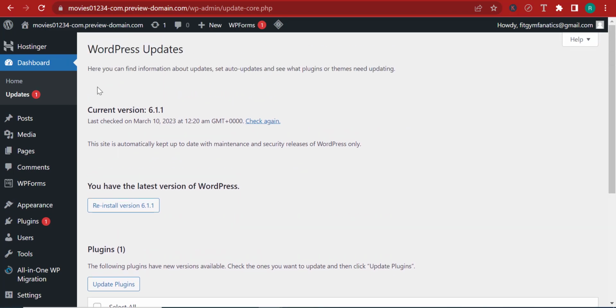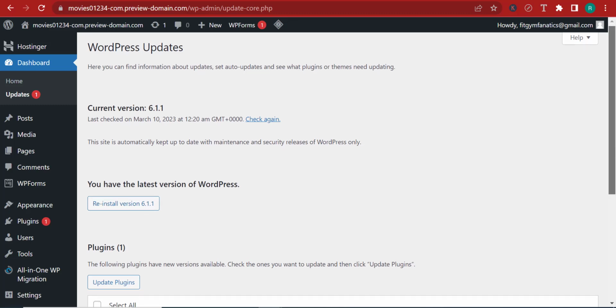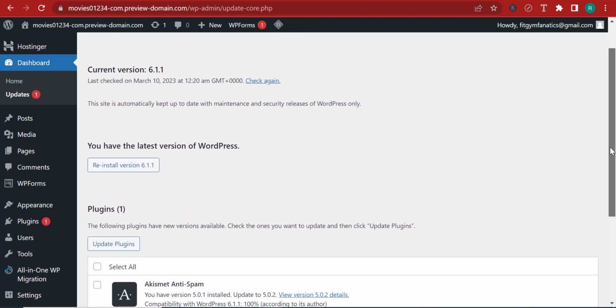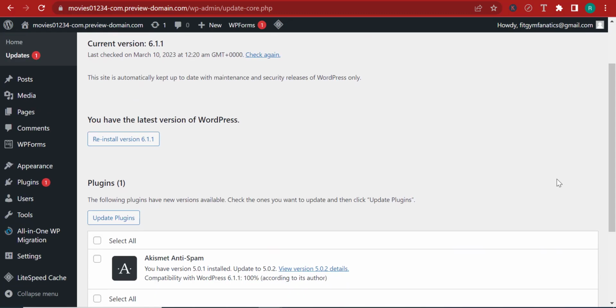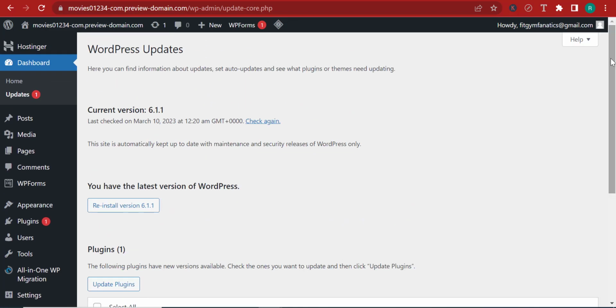And you can also come in here and reinstall the version because sometimes you might run into some technical issues. And one of the things that you can do for troubleshooting is to reinstall the version of WordPress. But right here, I'm not going to do it because there's already an update that has taken place. There's no need for me to reinstall the same version because everything is fine up until now.